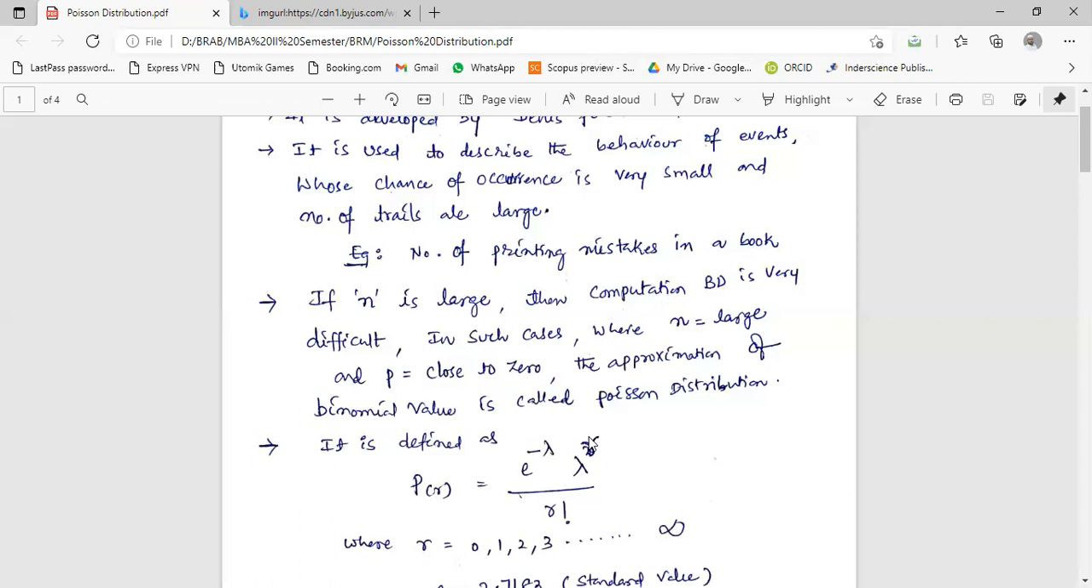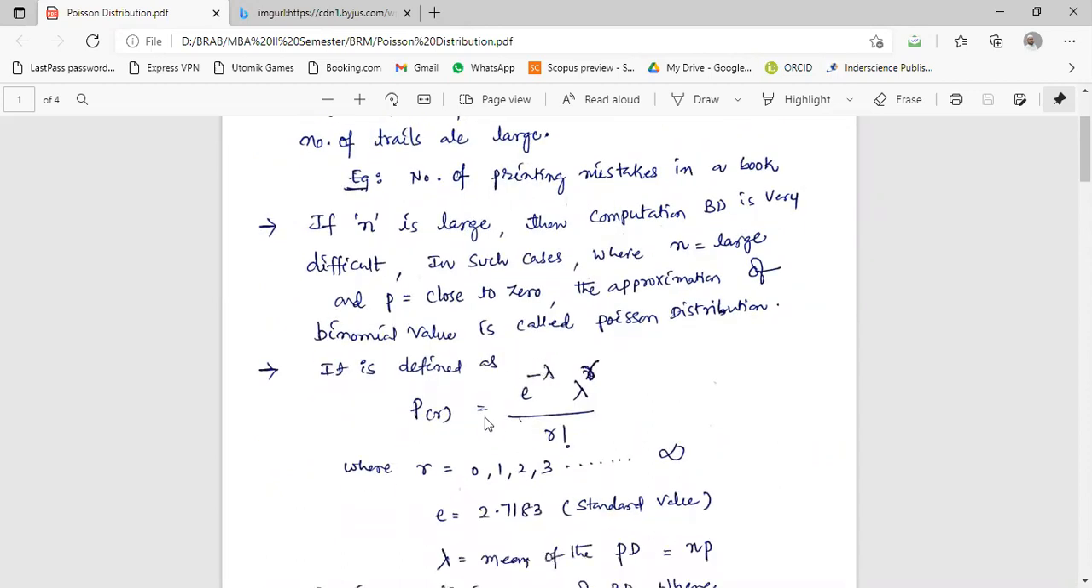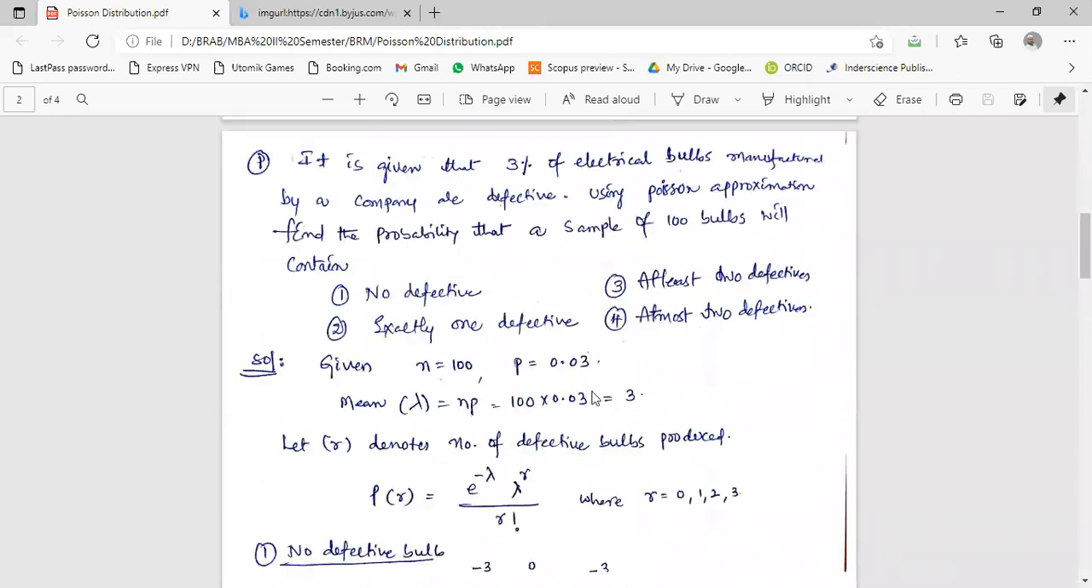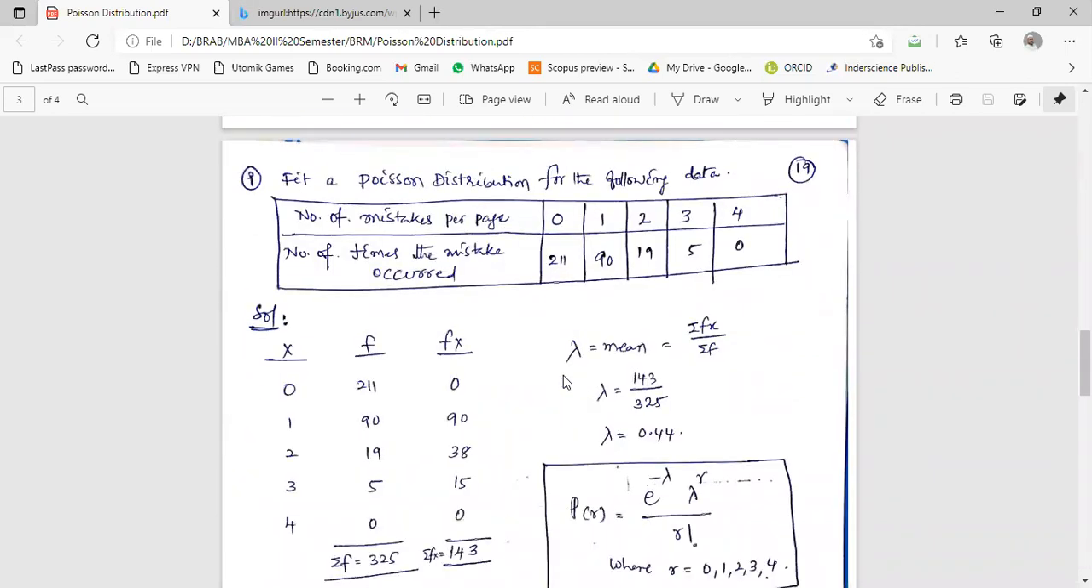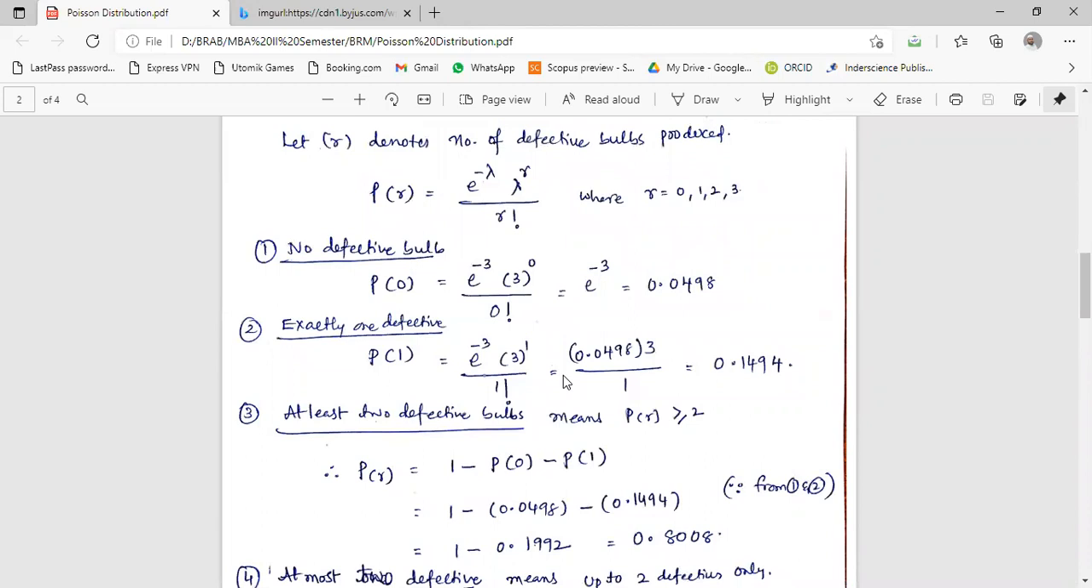20C5 means you have to write down 20 into 19 into 18 into 17 into 16, like that, and divide by 5 factorial. Multiplying all those numbers, you will get a big number. That is the limitation of the binomial distribution. To avoid that, the Poisson distribution was found. So the formula is here. It totally depends on the table. You don't worry about it. The table will be provided to you in the examination, so you can use the table and then solve the problem.